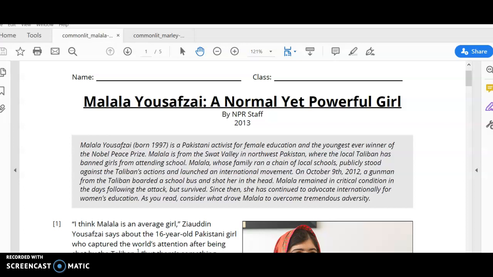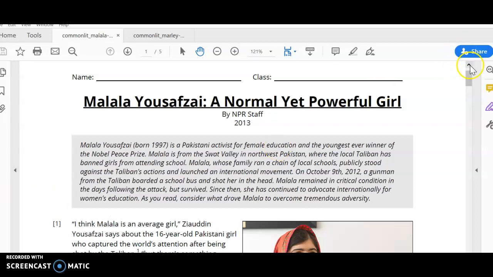Right, your task was to compare and contrast two different articles looking at text structures within the articles. Both articles have a similar content. They focus on two young women that are teenagers that have taken steps to make change within their communities. So they were similar in content, but they had different text structures. So let's look at the article about Malala.